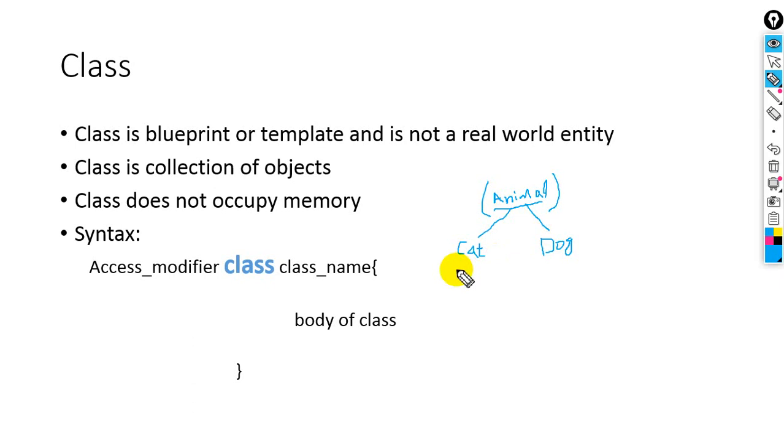So here animal is the class. This is just a blueprint. This is not a real world entity. This is just a name for the object, just a template. So we have animal, and in the animal category we have different objects. For example, cat and dog are objects of the animal class. Let me also take birds as an example.